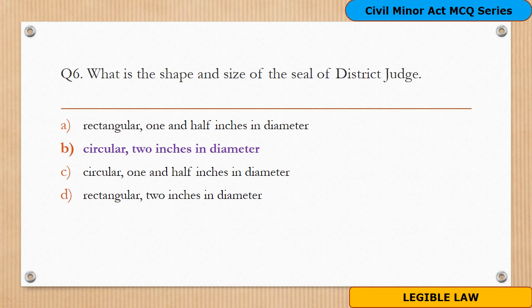Section 11 of the Maharashtra Civil Code Act 1869, Seal of the District Judge, says that the district judge shall use a circular seal 2 inches in diameter, which shall bear thereon the Ashoka capital motif with the following inscription in English and the principal language of the district.